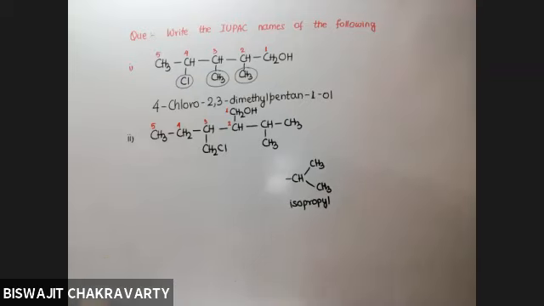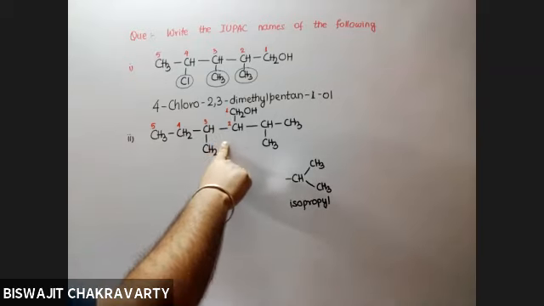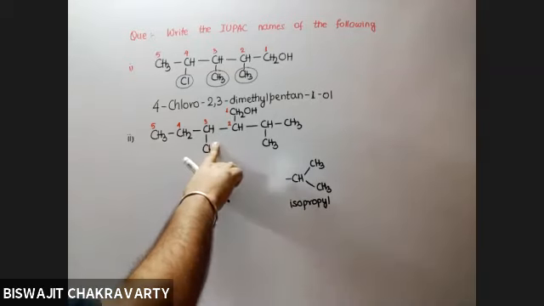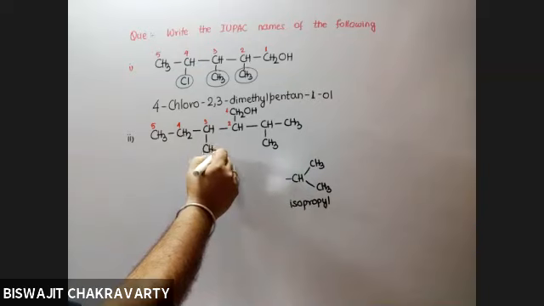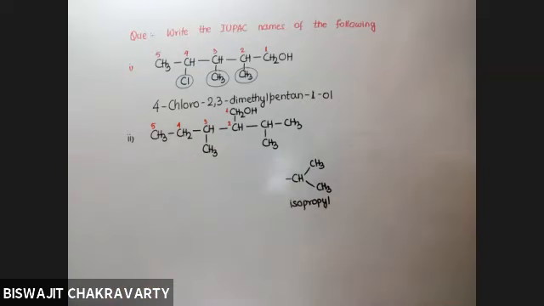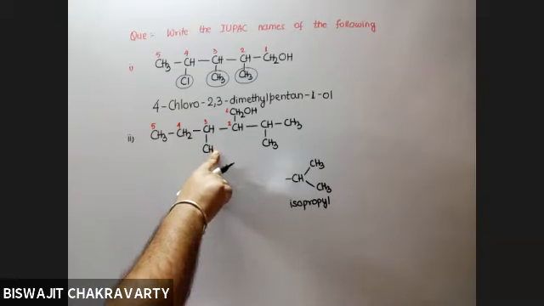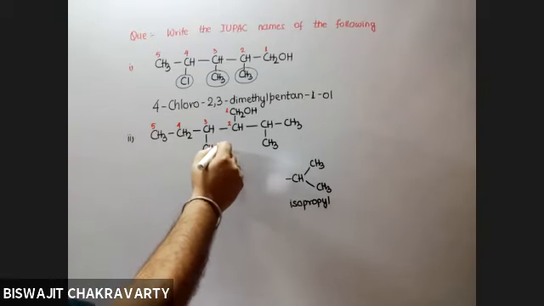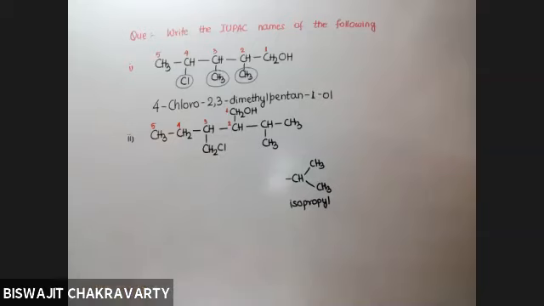If there was no chlorine, what name would I have given to this? Of course, methyl. But if there is a chlorine on this, then the name of this particular group will be, remember, chloromethyl.